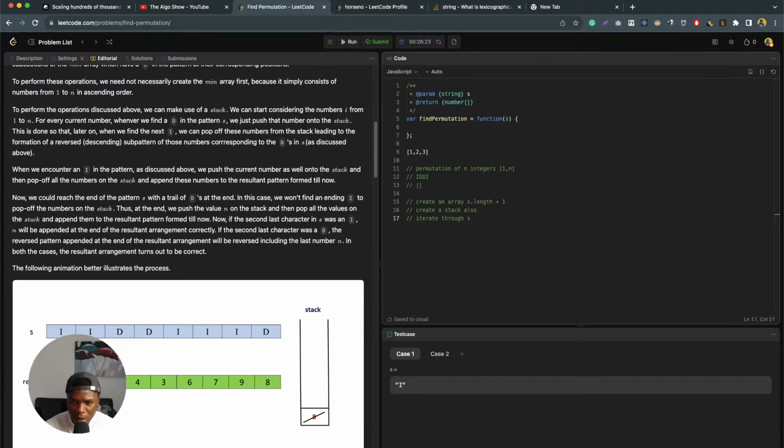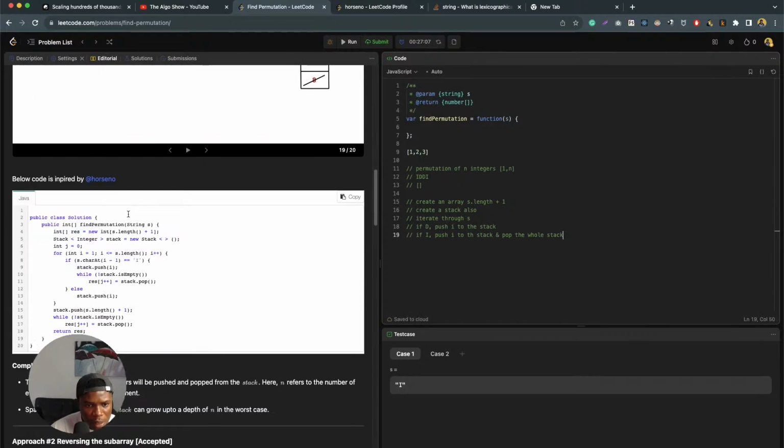If it's an I, we push it to the stack, and then we retrieve all the items from the stack. And once we encounter a D, we just keep pushing. If D, push I to the stack. If I, push I to the stack and pop the whole stack.